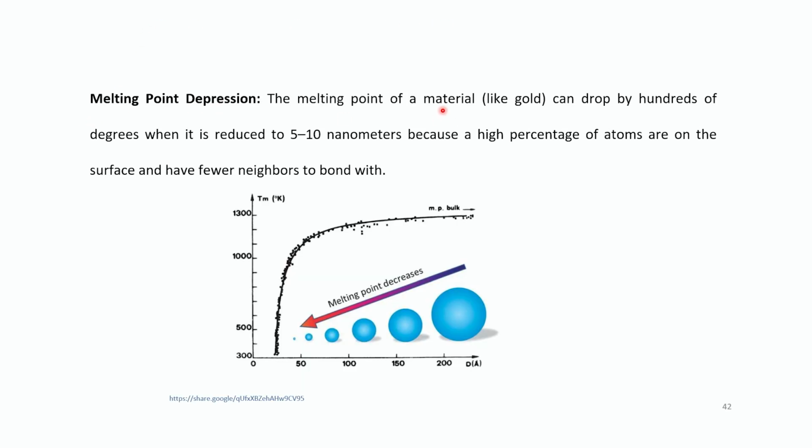Then there's melting point depression. The melting point of a material like gold can drop by hundreds of degrees when it is reduced to 5 to 10 nanometers, because a high percentage of atoms are on the surface and have fewer neighbors to bond with. I've already told you this. So that is how the melting point decreases along with the size, and it does so very drastically.